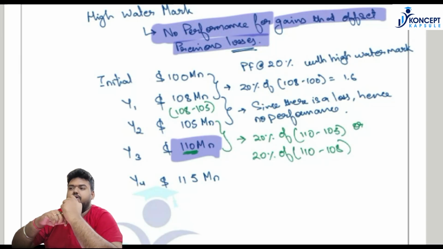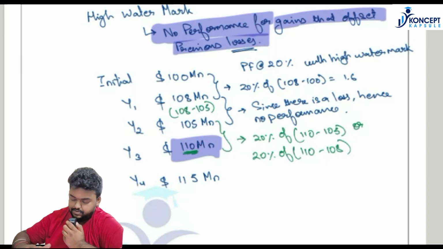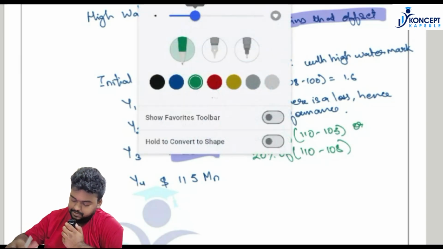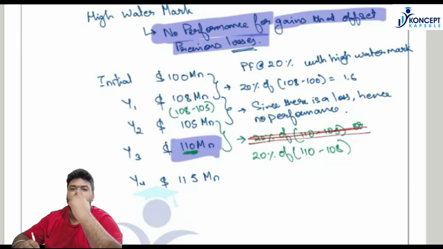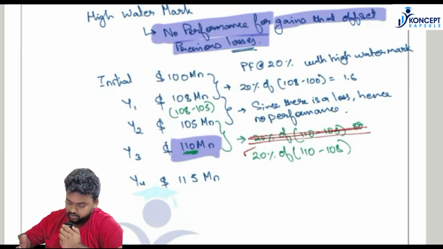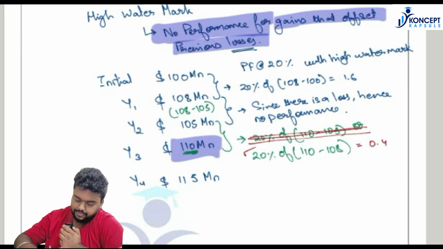Okay, considering that, hence it will not be 110 minus 105, instead it will be 110 minus 108. Okay, so it will be 0.4.